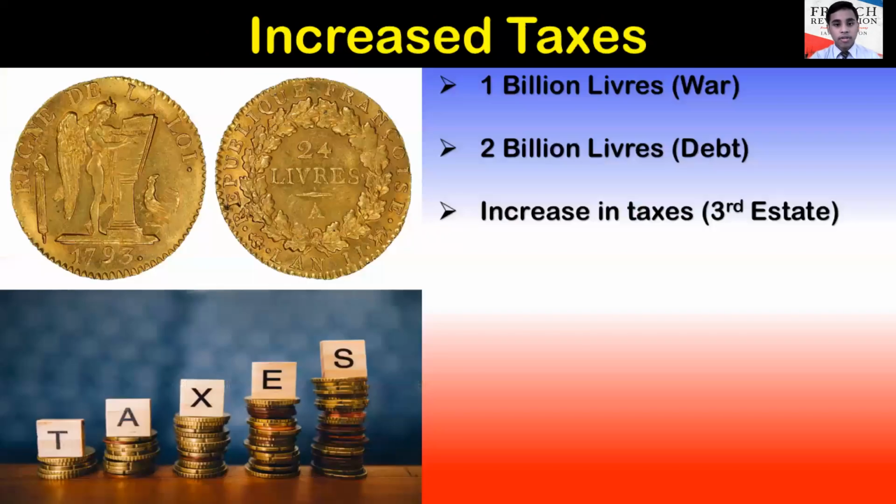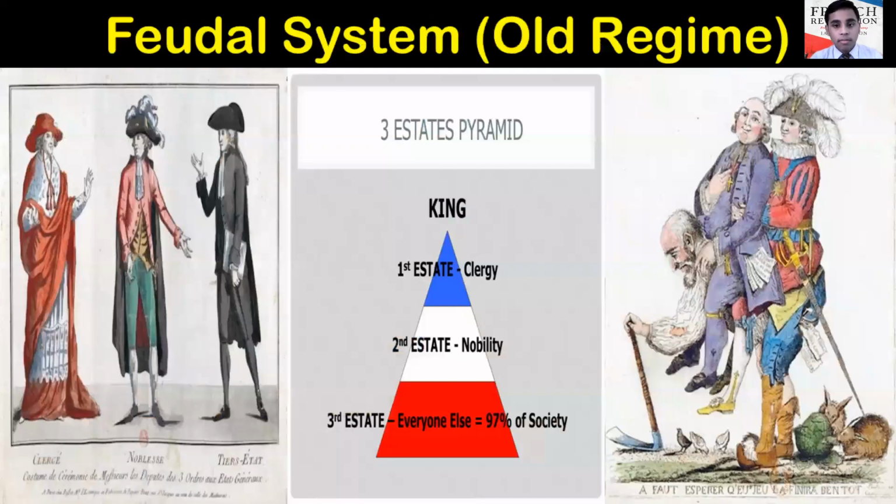These all led to an increase in taxes from 1 billion livres to an addition of 2 billion livres. And already France was bankrupt. Now it all had to be fulfilled by the third estate. Now the feudal system or the old regime. French society was divided into three estates, first, second, and third, which included the clergy, nobility, and 97% of the society, including peasants, businessmen, and workers.